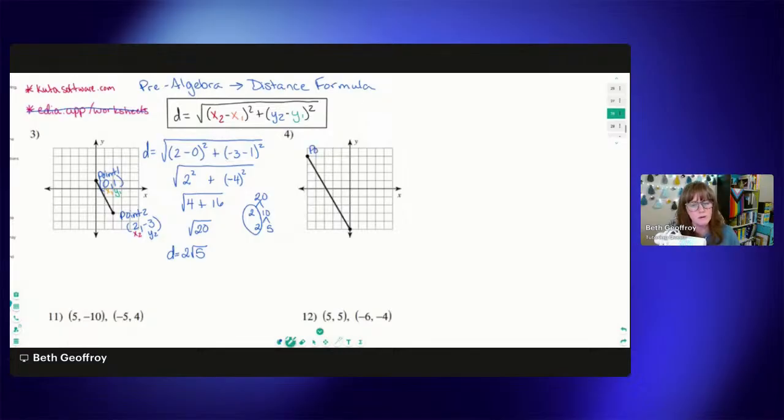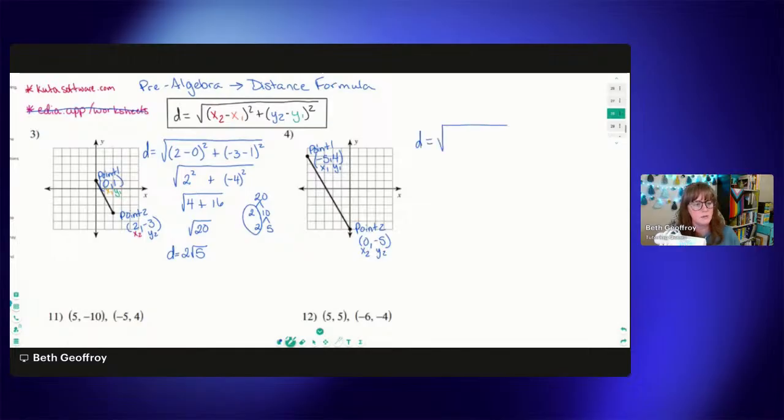All right, for this one, I'm going to call this point 1. This one's point 2. And point 1 is at (-5, 4). And point 2 is at (0, -5). So again, I'm just going to label my points. I find that very helpful, especially when we're first learning how to do this.